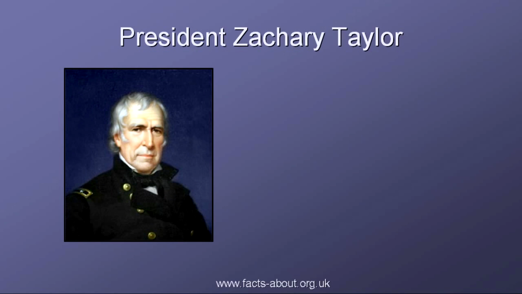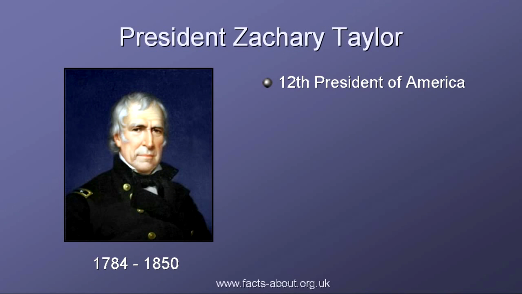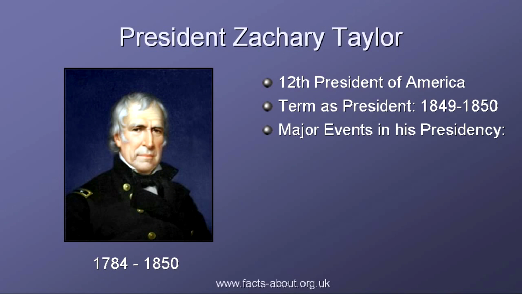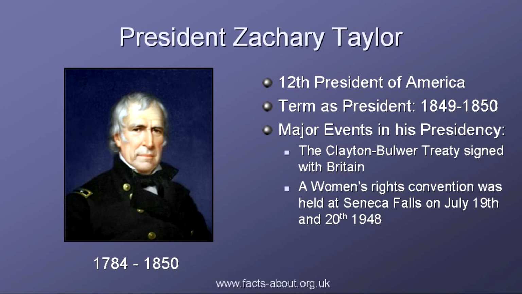Zachary Taylor was the 12th President of America and the second to die while in office. Despite owning many slaves, he angered many Southerners by taking a moderate stance on the issue of slavery. His term in office was from 1849 to 1850.